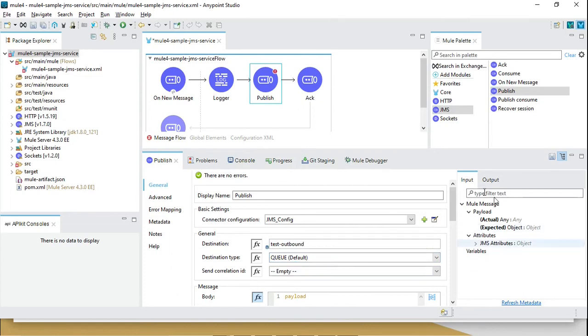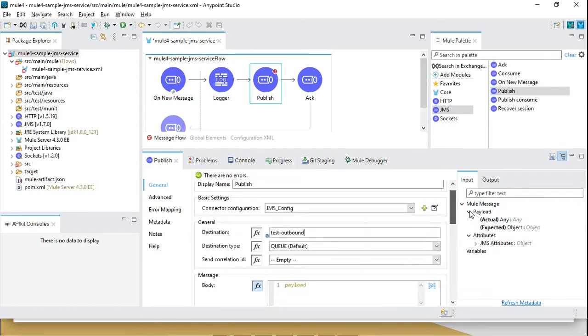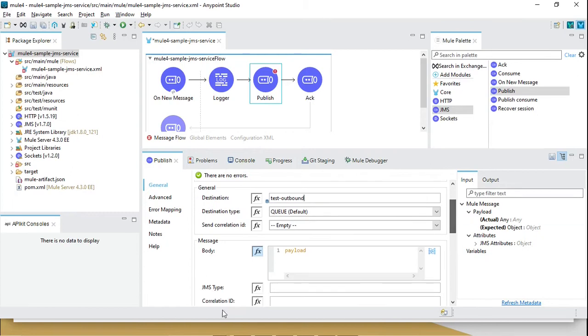Destination type queue, and we can keep everything the same. The message body you can change, but I will keep it the same at this moment, but depending on your requirement you can modify the message body as well. This is one of the other good features in Mule 4.